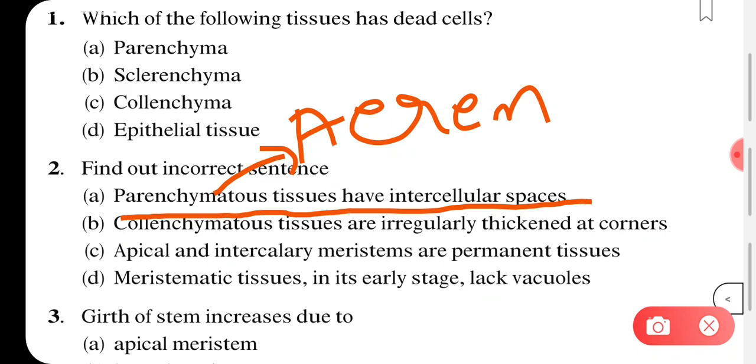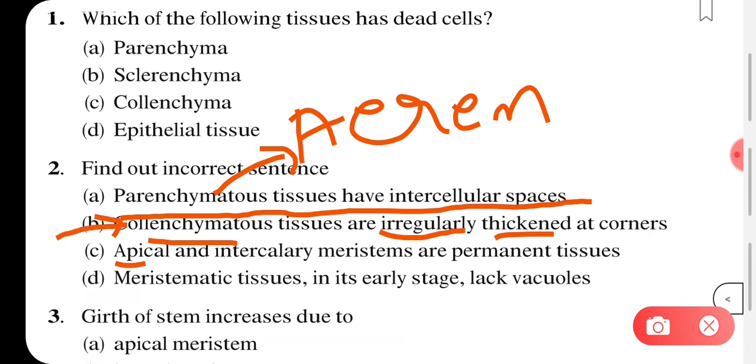Next option, collenchymatous tissue are irregularly thickened. Yes, collenchymatous cells have irregular thickening so that the plant has flexibility. The tissue should have flexibility and it can move easily, like you see in the case of money plant and many other climbers, they don't break as they turn. It is because of the flexibility given by these collenchymatous cells.